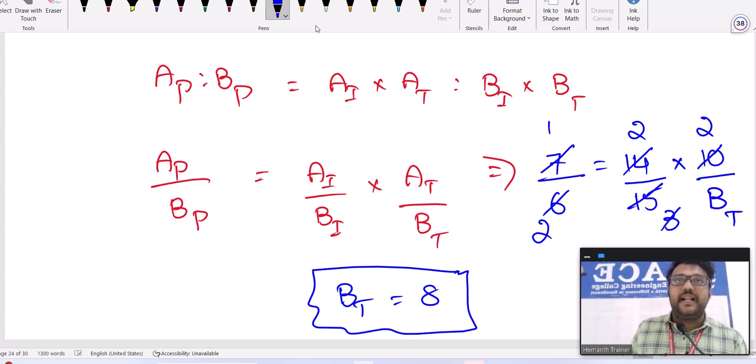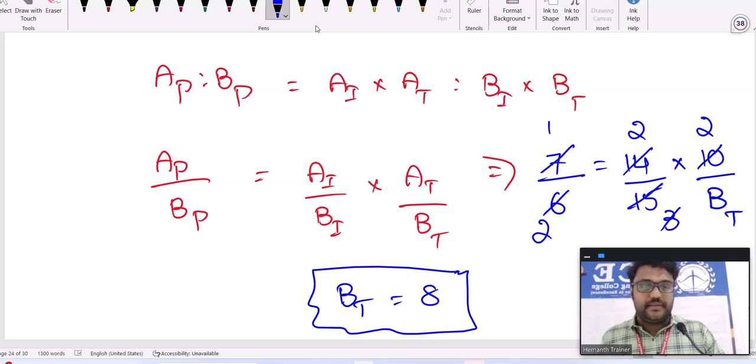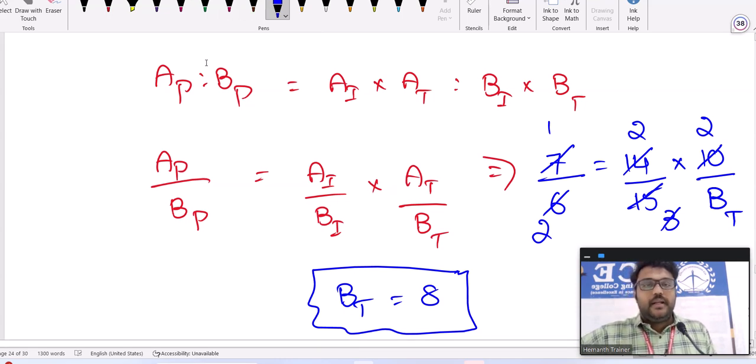X is to Y can be written as X by Y. A profit with respect to B profit, 7 by 6. A investment, B investment, 14 upon 15. A timing is given, B timing you need to calculate. See the next one once you're done with this. Investment into timing.